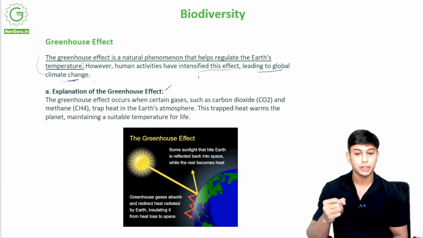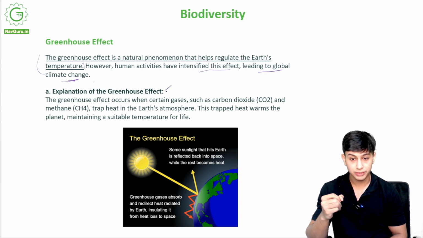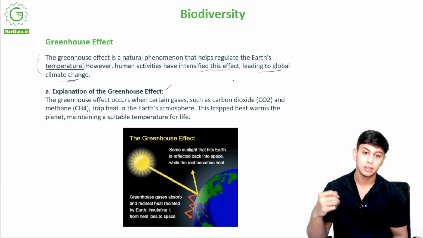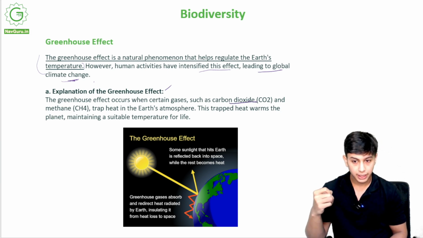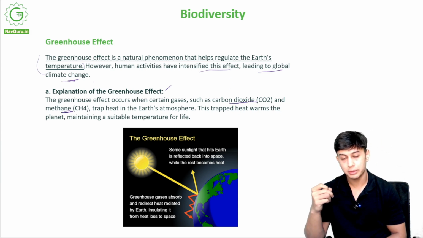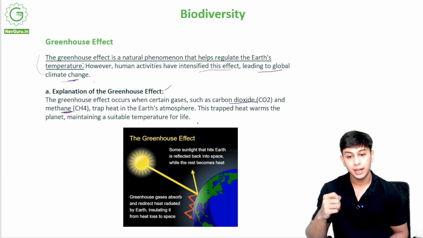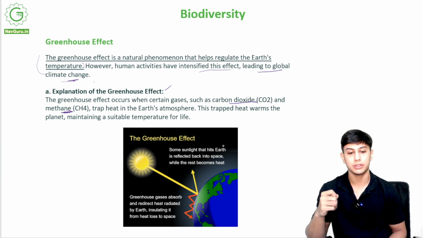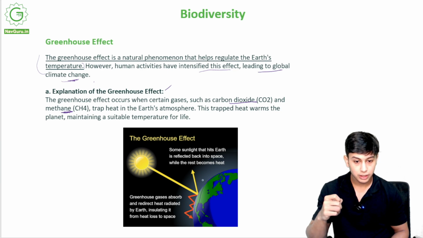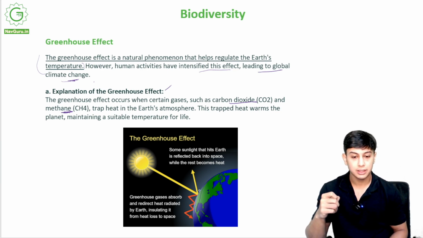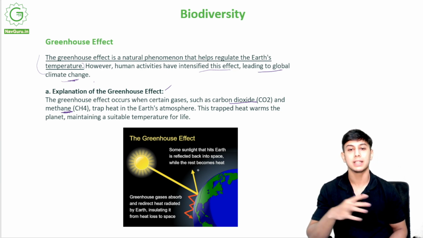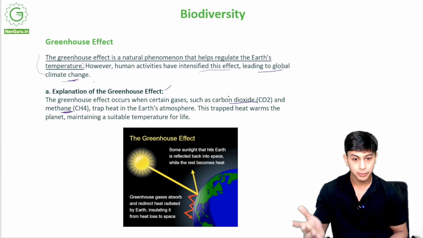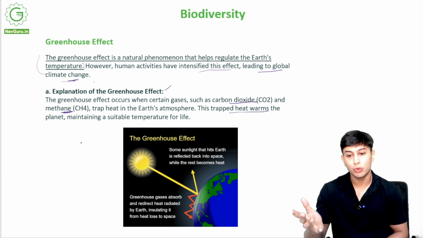Now, let me explain to you what the greenhouse effect is. The greenhouse effect occurs when certain gases, such as carbon dioxide and methane, these two gases, remember the names, are trapped inside the Earth's atmosphere. So this is the atmosphere, and the sun is also heating the Earth. Now these gases are trapped inside the atmosphere, they are not able to escape, and this trapped heat warms the planet.